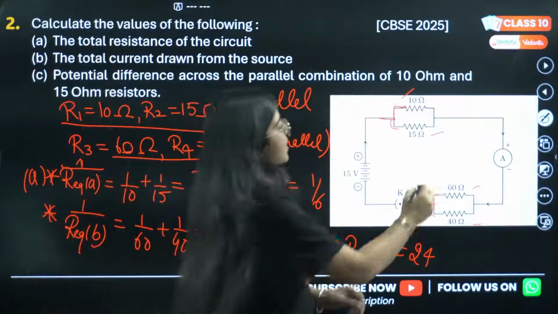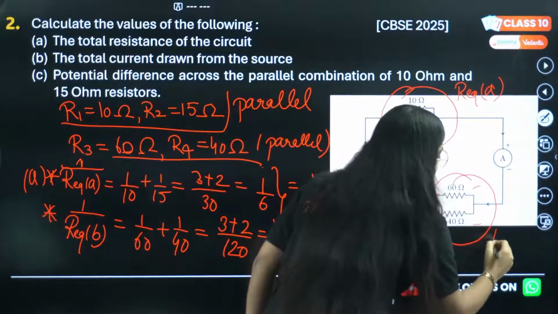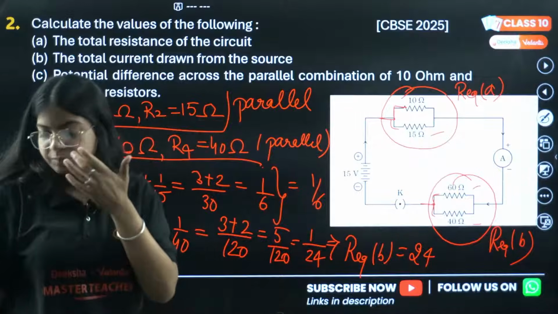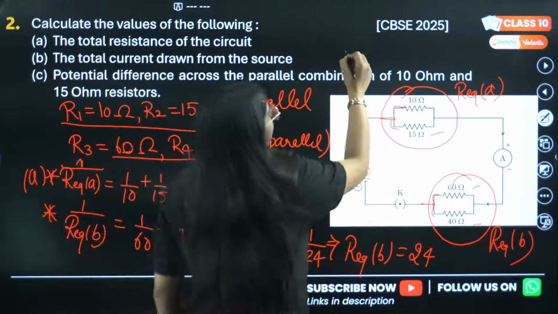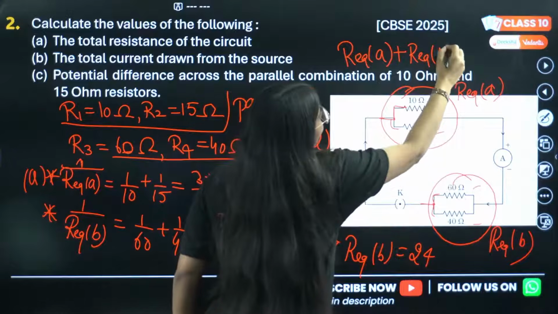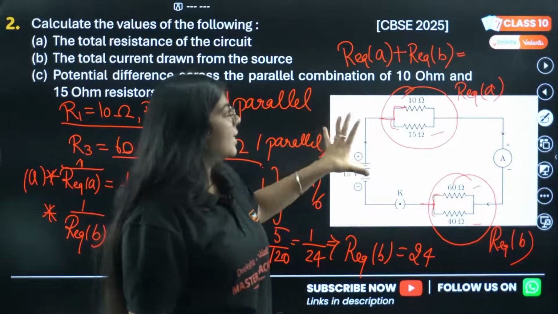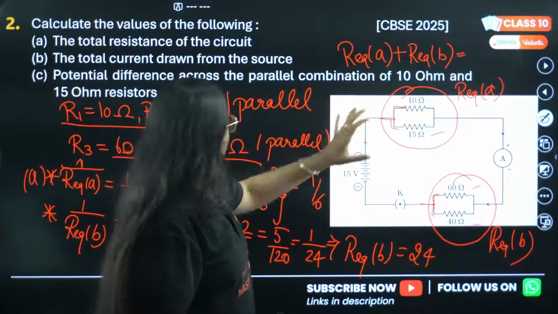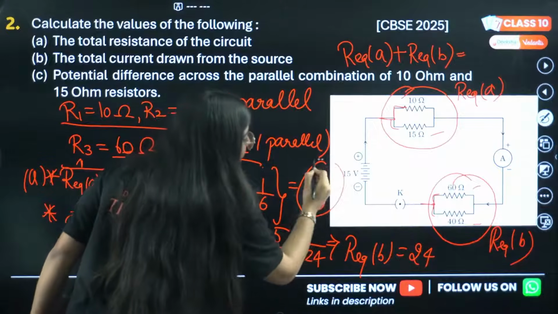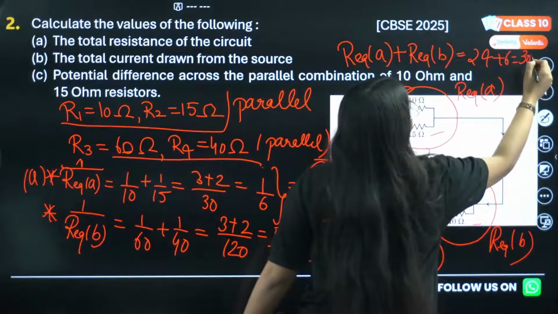Now you have solved, this is a complete R equivalent A, and this is complete R equivalent B. Correct? Till here it's correct. Then we add these two, R equivalent A plus R equivalent B. Why am I adding these two? Because these two are now in series, and in series we add the resistances. So we got 6 plus 24. If you add 24 plus 6, you will get 30 ohm.